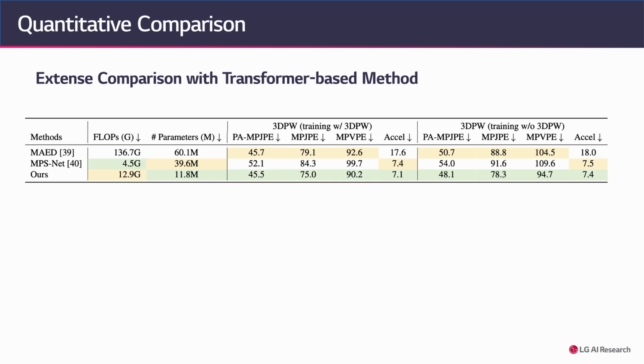Here we analyze our model and recent works that utilize the transformer architecture such as MET and MPSNet. MPSNet computes self-attention along the temporal axis with average pooled feature. This approach exhibits low FLOPs and acceleration error, but sacrifices spatial information, leading to poor reconstruction performance.